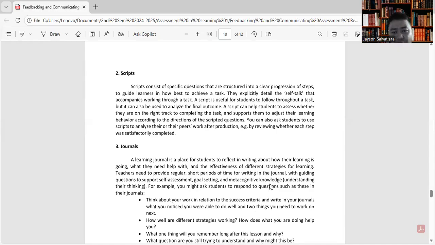You can also ask students to use scripts to analyze their peers' work after production, such as by reviewing whether each step was satisfactorily completed.